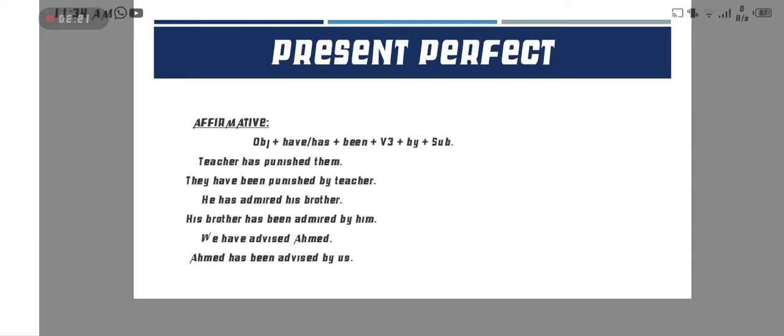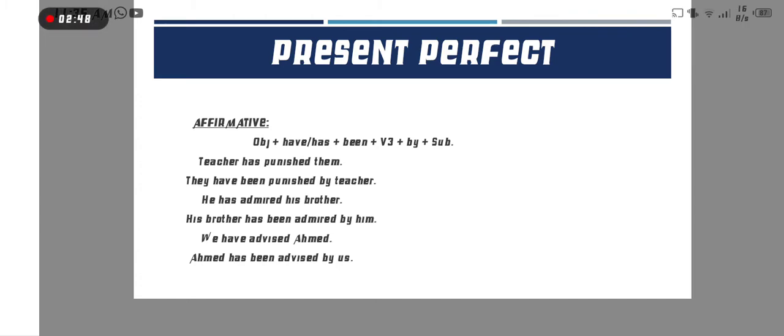Here is the example: teacher has punished them. Teacher has punished them. Here them is the object, teacher is the subject, has is the helping verb, punished is the verb.